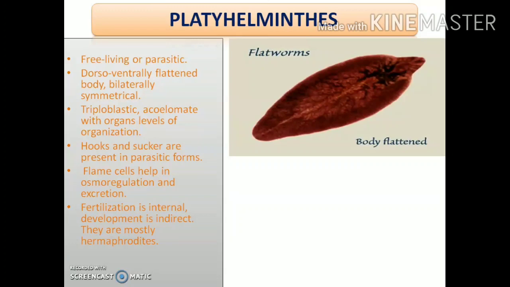They harm their hosts, and at the cost of those hosts, they earn their livelihood and food. Now, to help these parasites while obtaining their nutrition or food from the host, some organs are developed in these animals. Okay, so these organs are termed as hooks and suckers.